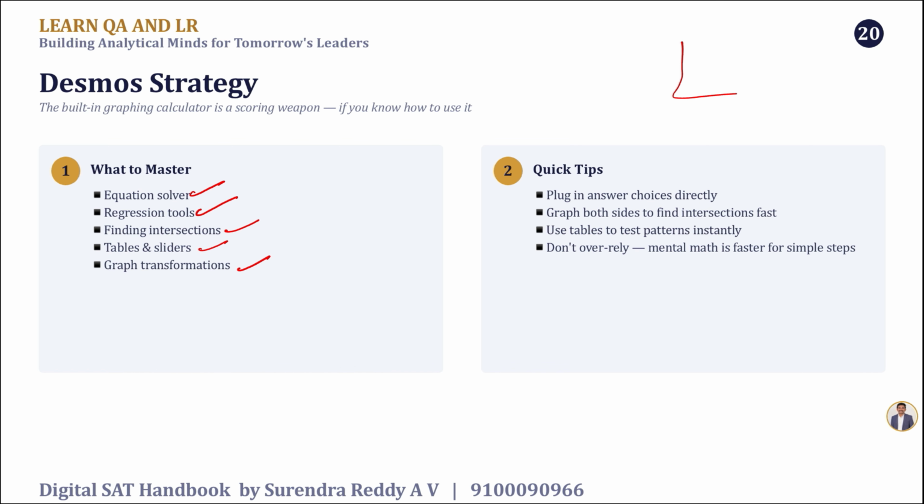Some of the quicker tips I would say: plug in the answer choices, graph on both sides, use the tables to test patterns instantly. Don't over-rely on the Desmos calculator all the time. Mental math is sometimes faster than entering the equations into Desmos. You need to understand what kind of questions you can use Desmos for.